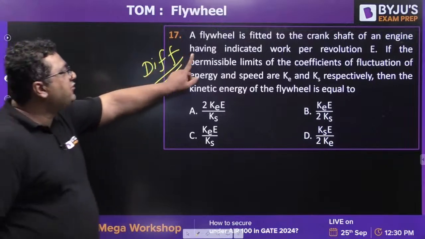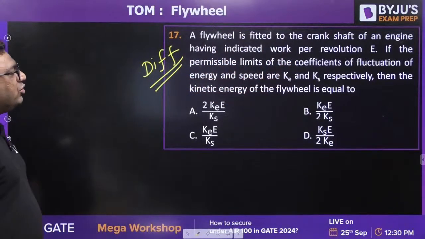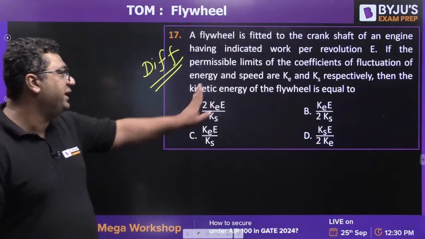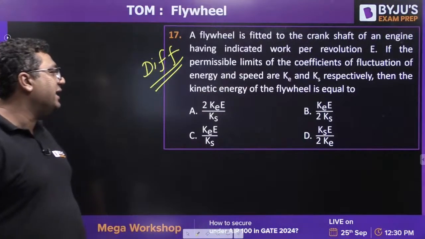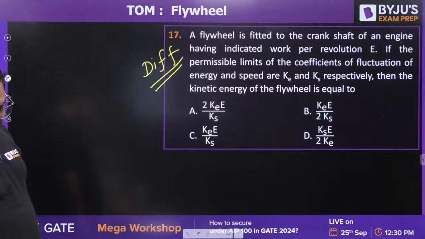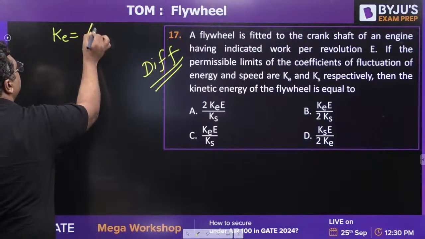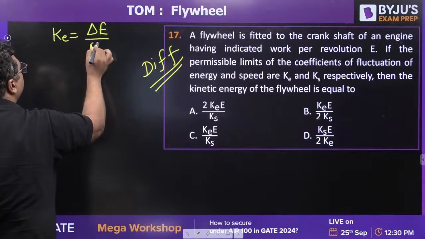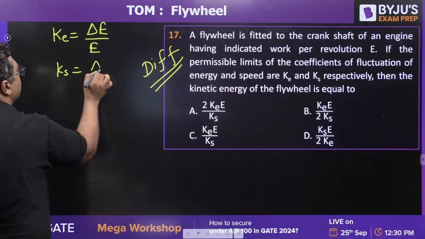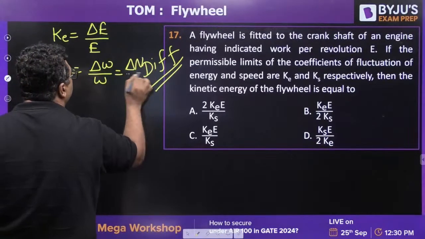A flywheel is fitted to the crankshaft of an engine having indicated work per revolution E. If the permissible limits of the coefficient of fluctuation of energy and speed are Ke and Ks, then the kinetic energy of the flywheel is? So solve it guys. You know Ke is delta E by E. You know that Ks is delta omega by omega, or delta n by n.